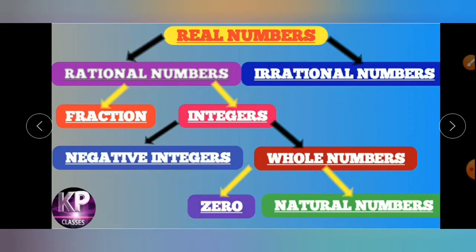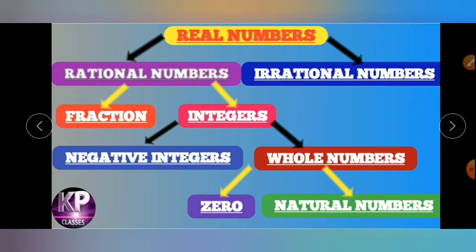Whole numbers are a collection of 0 and positive numbers. Negative numbers are the negative integers. Whole number is a set of 0 and natural numbers. Natural numbers are the counting numbers which start from 1 to infinity. When 0 is added to the natural numbers, it becomes a whole number.